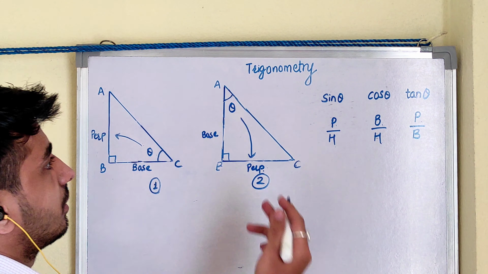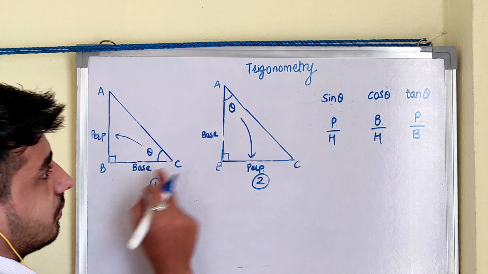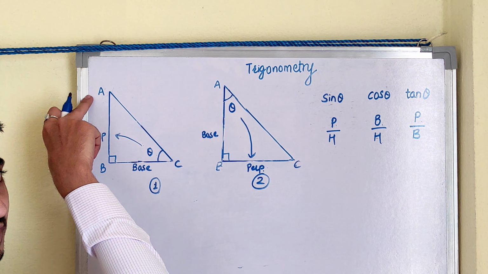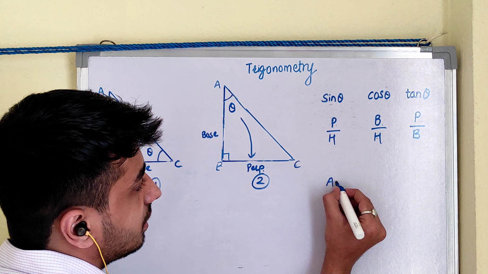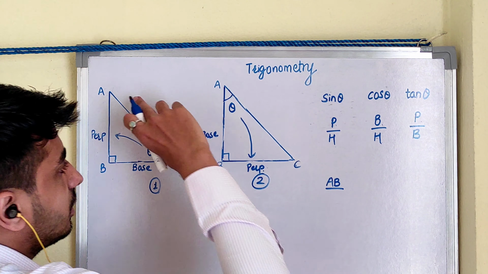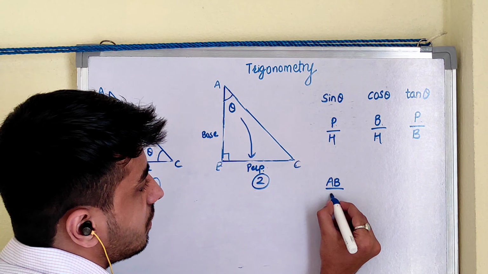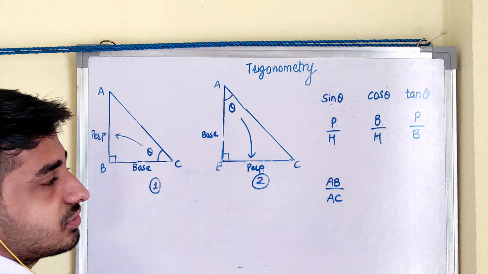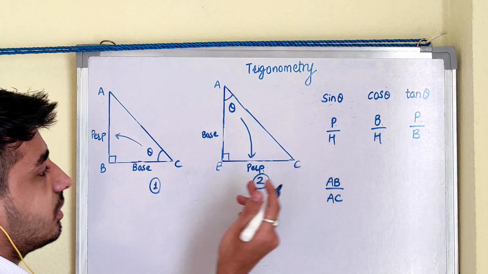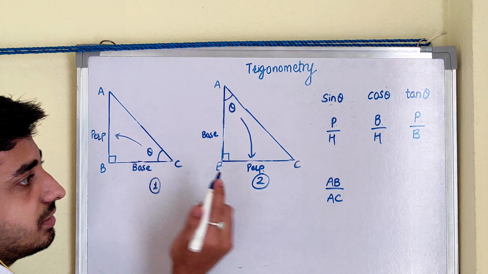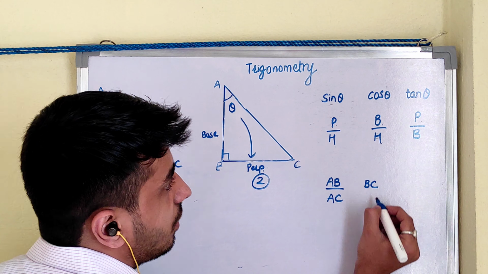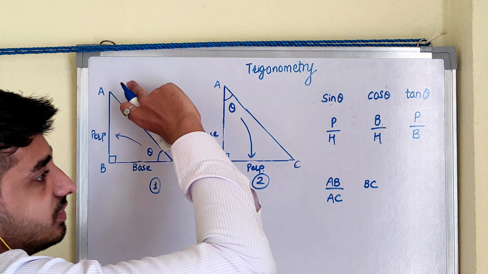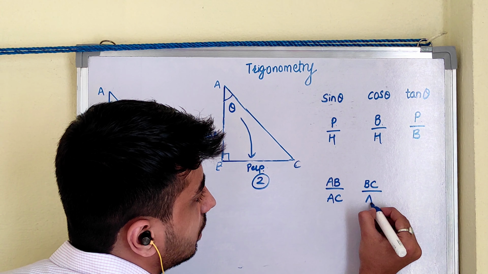So, in triangle 1, what is perpendicular? Perpendicular is AB. We are dealing with triangle 1. What is hypotenuse? Hypotenuse is AC. What is cos theta? Base upon hypotenuse. What is the base in triangle number 1? BC. BC is the base. What is hypotenuse? Same. Hypotenuse AC in triangle number 1.